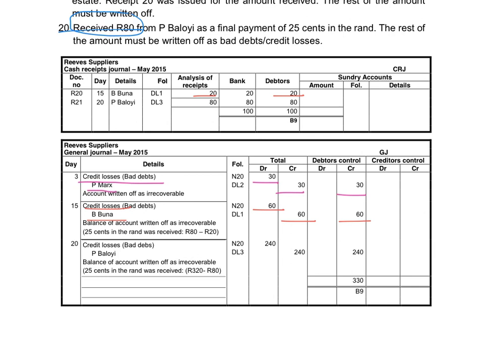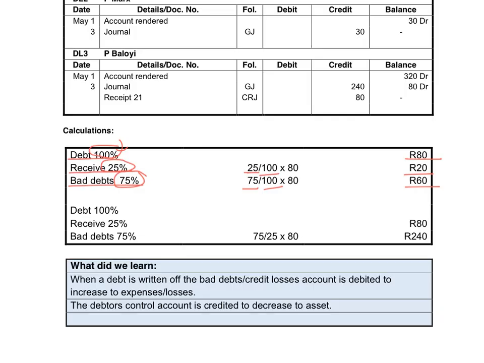Here we receive 80 Rand. The bad debt is still 75%, and the amount that we will receive will be 25%. The debt is 100%. We will receive 25 cents in the rand. So the bad debt will be 75% of the debt. The amount given in this case was the amount received, where in the previous calculation it was the total debt.